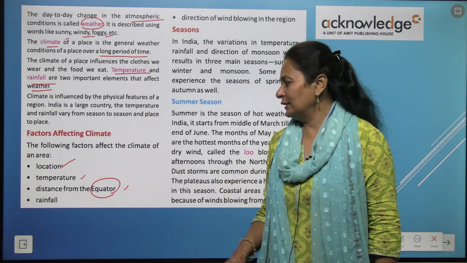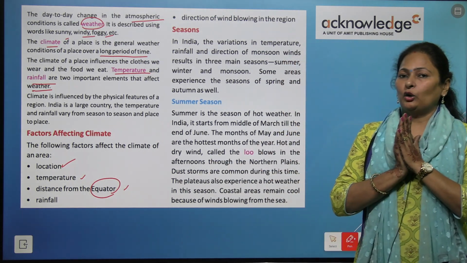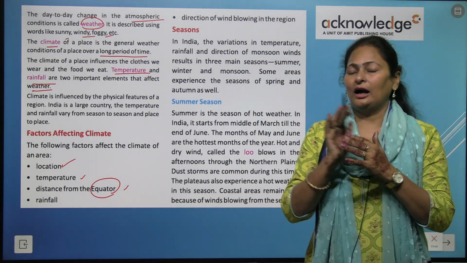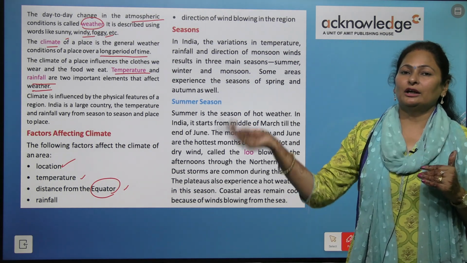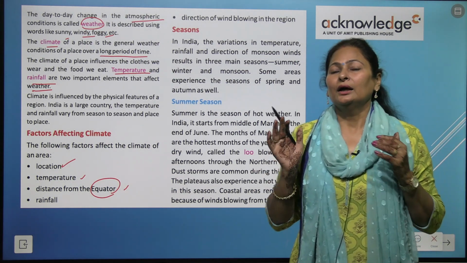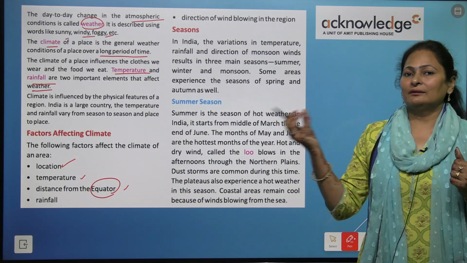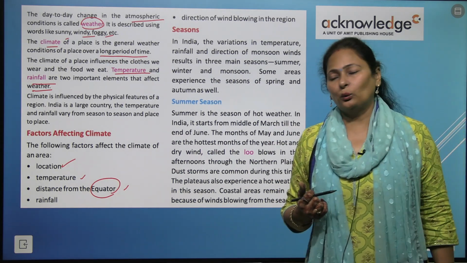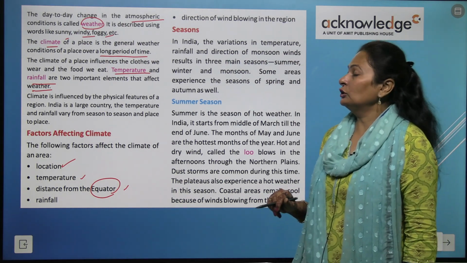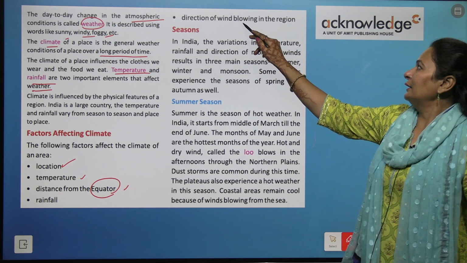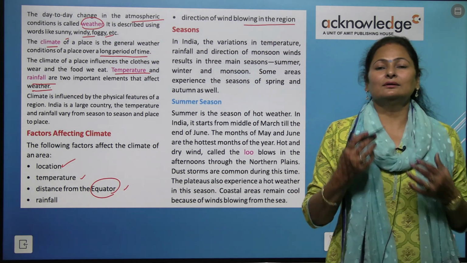So the distance from the equator: where we are staying, how near we are to the equator and how far away we are from it, because sun rays directly hit the equator. Then rainfall, and the last is the direction of wind that is blowing in the region.